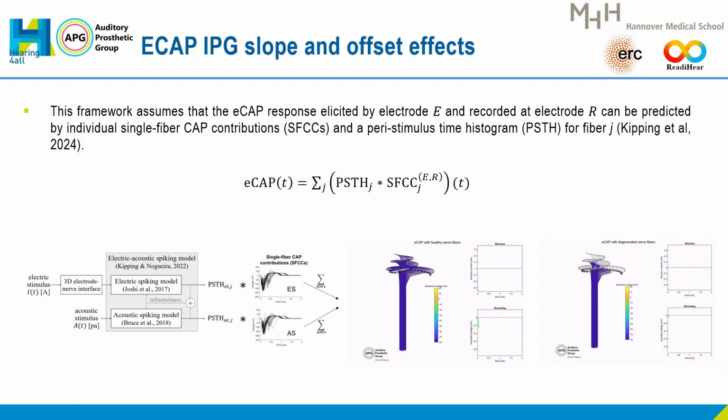Both of them are affected by the neural health conditions. The ECAP waveform predicted from those results closely resembles clinically recorded human waveforms, and we also observe that if the nerve is totally degenerated, the ECAP response will be totally different.